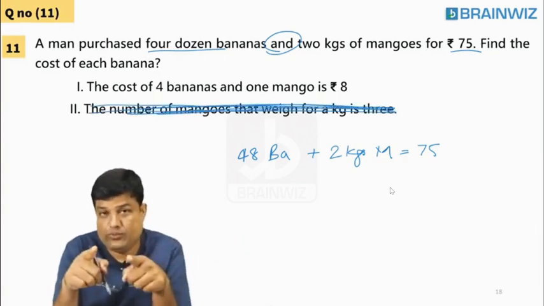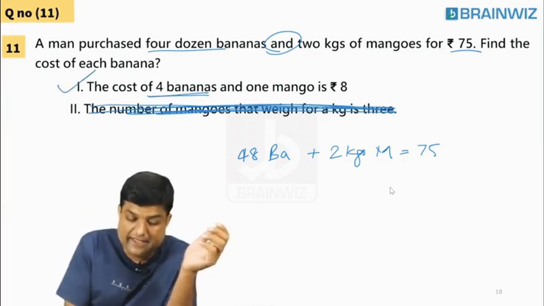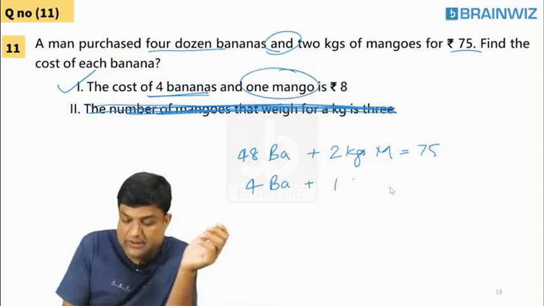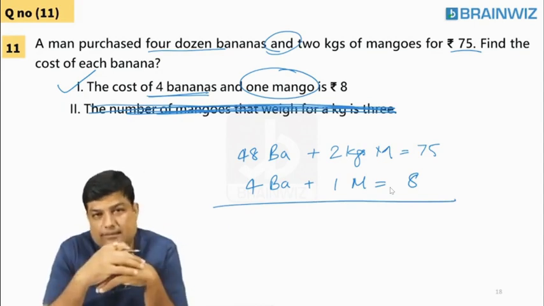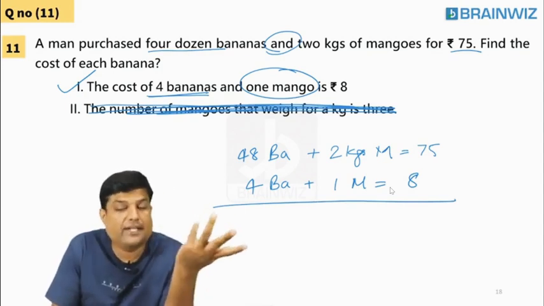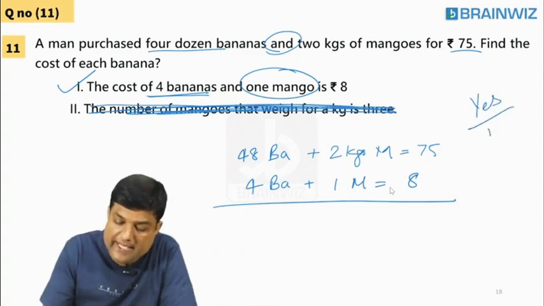Yesterday I told you, when you use only one, I'm using statement 1: 48 bananas plus 1 kg mango makes 8 rupees. Sir, using these two equations, we can 100% cancel. Using these two equations, we can cancel bananas, and we will get the cost of each. Something like that. Come on. Can we do this thing? Yes or no? Students,